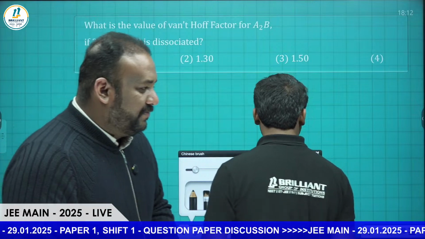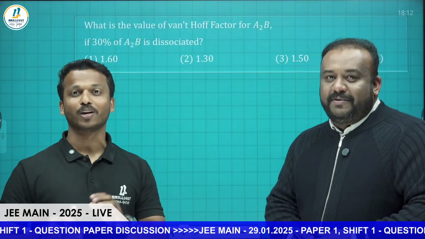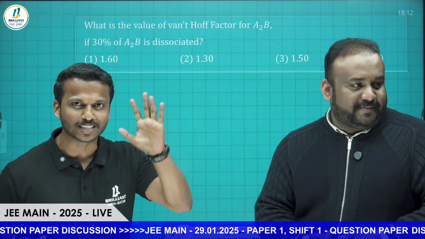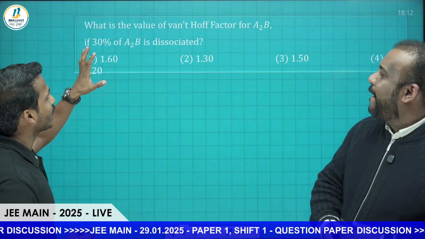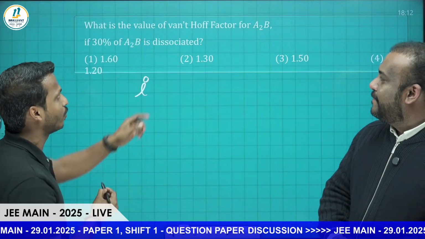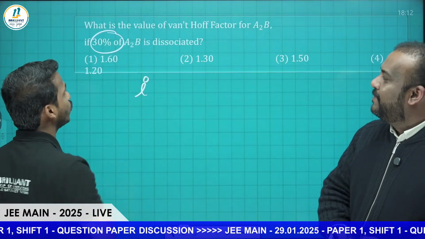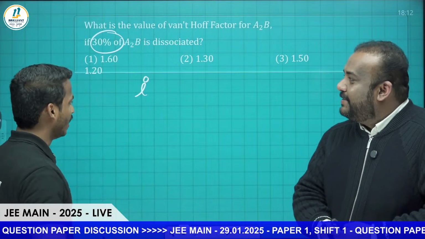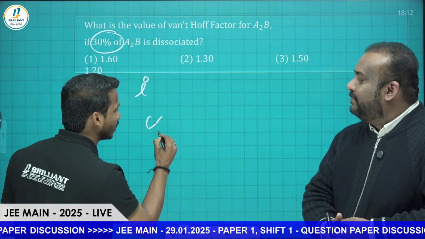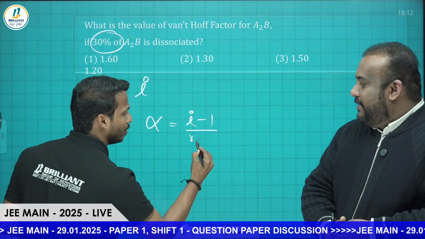Here we have again one of the simplest questions from the chapter Solutions. One of the easiest calculations we have. What is the value of Van't Hoff factor for the electrolyte A2B if 30% of A2B is dissociated? We know the degree of dissociation alpha equals (i minus 1) by (n minus 1).